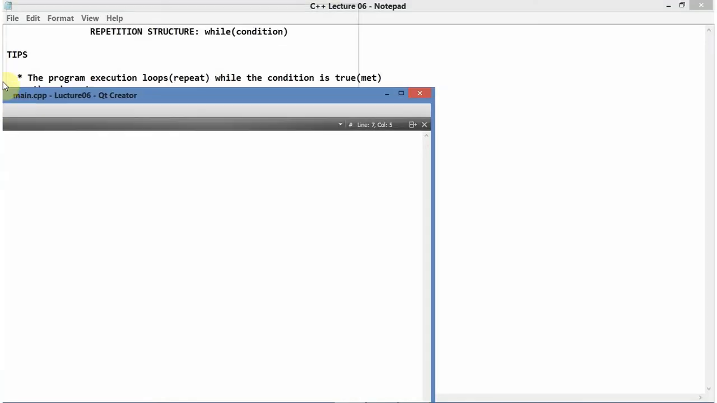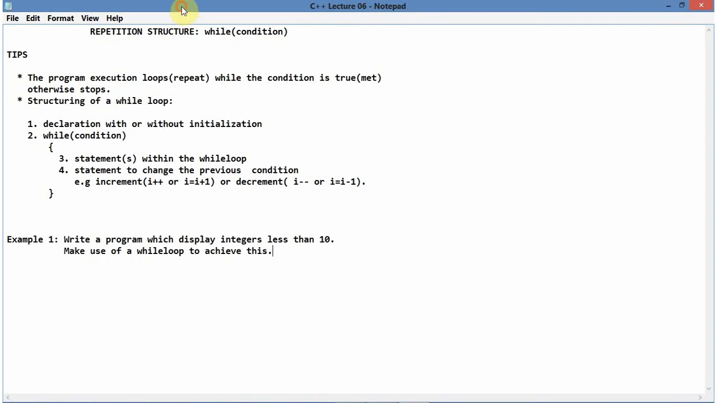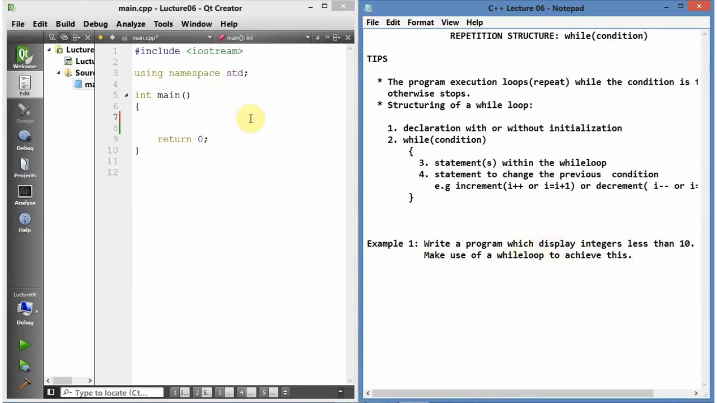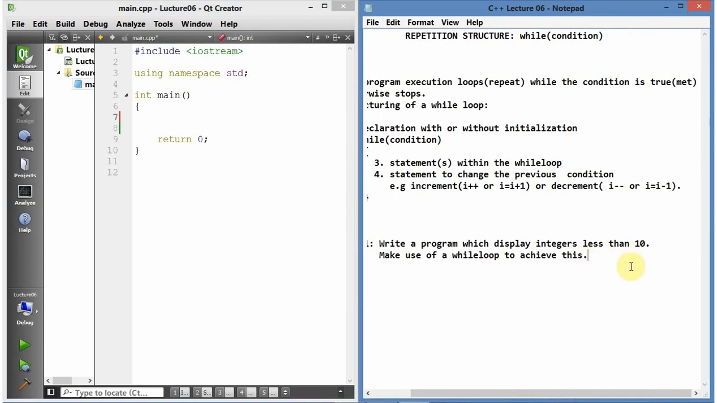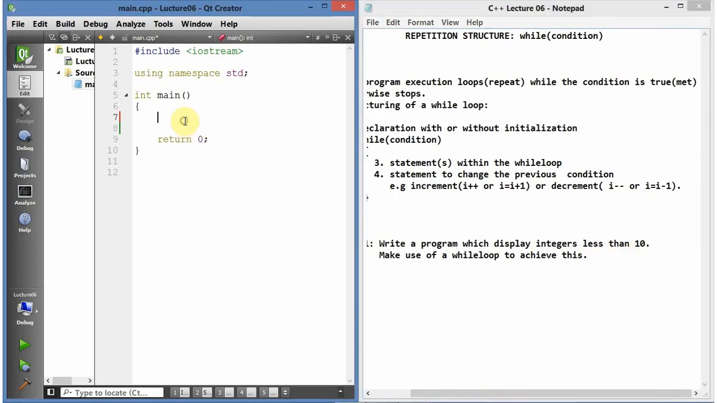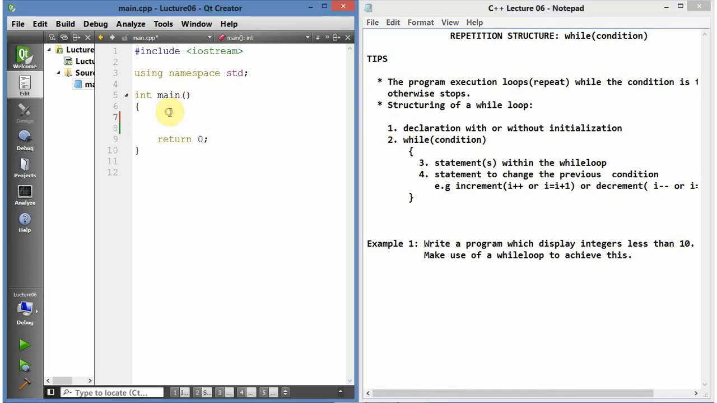Now our problem set, let me try to scale it. All right, this is where I'm going to code, and this is where we are going to read our problem. The question says: write a program which displays integers less than 10. Remember the layout of the while loop. I'm going to do everything that I have here on the notepad inside the coding.